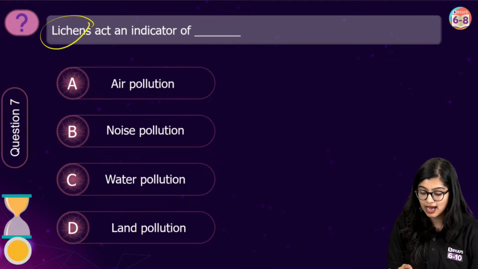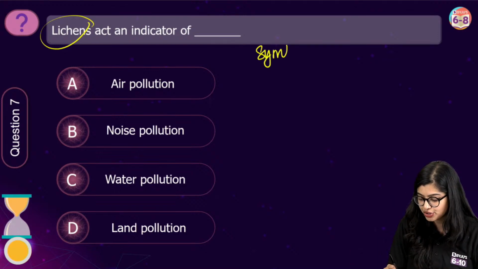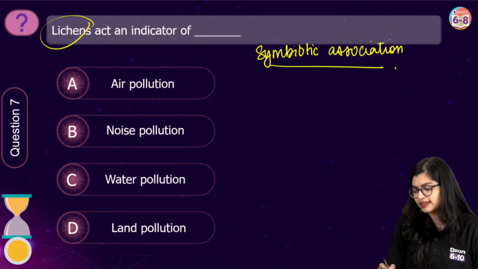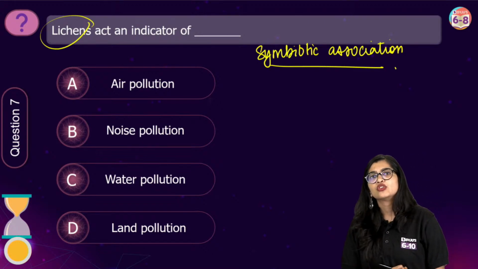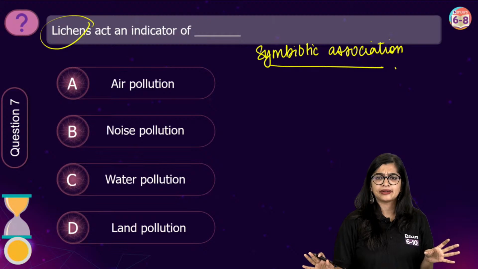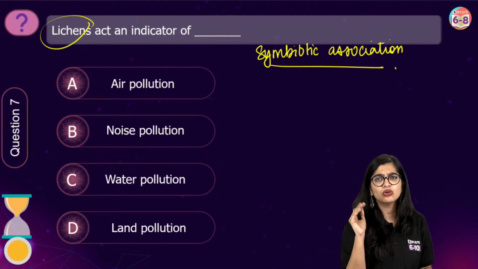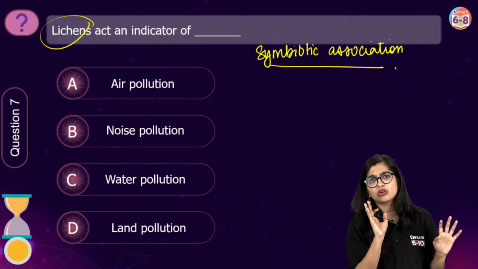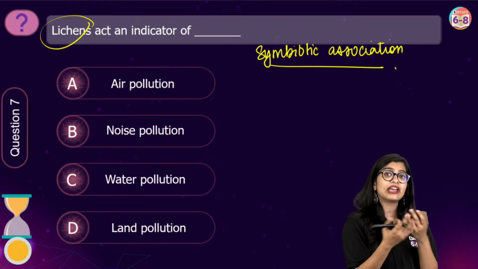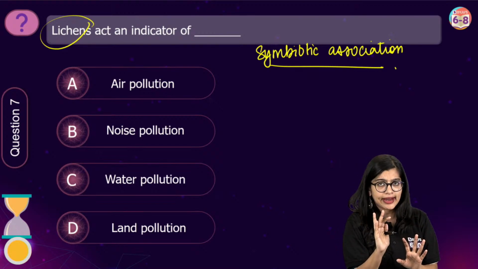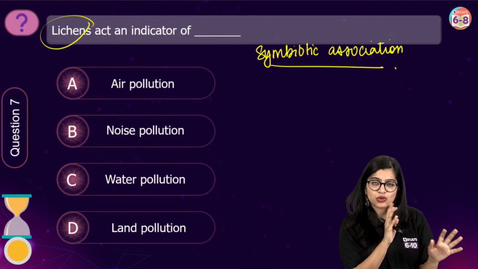Yes. So again, in the meanwhile, for all of you, what are lichens? We know that lichens are a symbiotic association. What do we mean by symbiotic association? It's like two best friends, no? For example, your best friend wants a pen from you, but you want some paper from your friend. You will exchange it and help each other out. Nobody's harming each other. You are not being rude or anything, right? So it's kind of like two best friends.